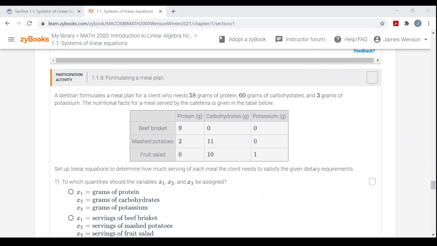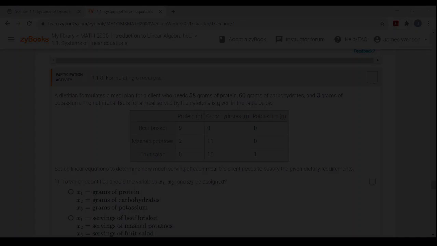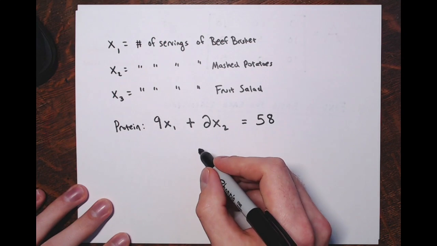All right, then I'll do the same thing for carbohydrates and potassium, 60 grams of carbohydrates. So, every serving of beef brisket has no carbohydrates. Every serving of mashed potatoes has 11 grams of carbs and there are 10 grams of carbs in fruit salad. So 0x1 plus 11x2 plus 10x3 equals 60, right? The dietitian wants 60 grams of carbs. So again, 0x1,